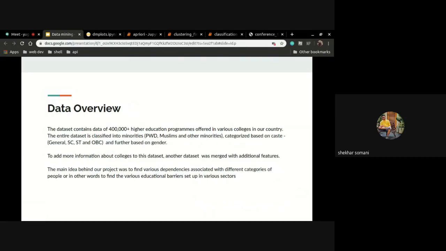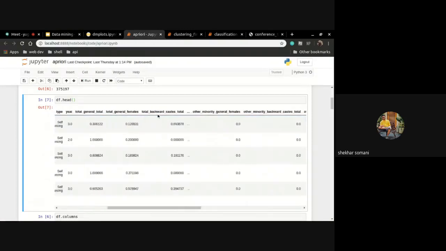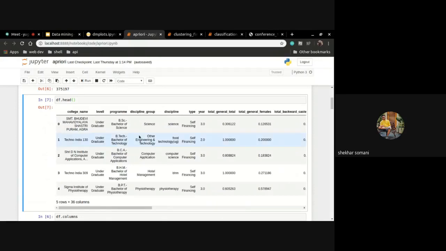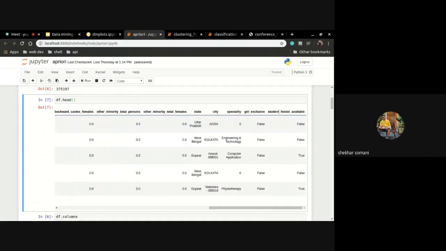Next. The dataset we have taken contains 4 lakh plus higher education programs offered in India. The entire dataset is classified into minorities, categorized on the basis of caste, and further on the basis of gender. It includes certain features like the discipline group, the level of degree, the number of years studied per degree, and whether it's self-financed versus general colleges. We have further added certain basic information about the colleges by merging it with another dataset which contains its geographical location, whether it is a girls' exclusive school or not, the hostels it contains, etc.